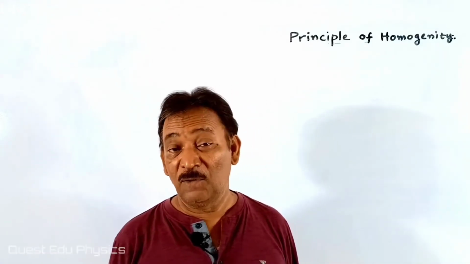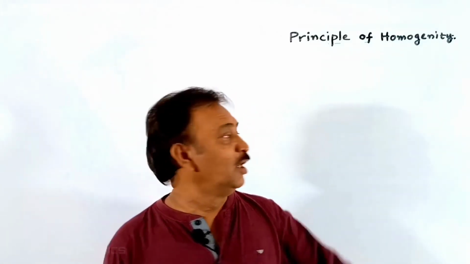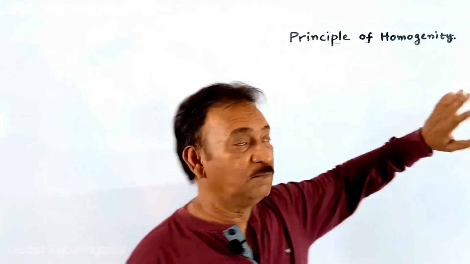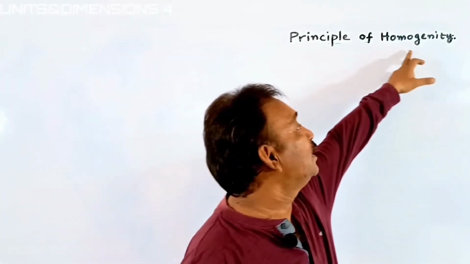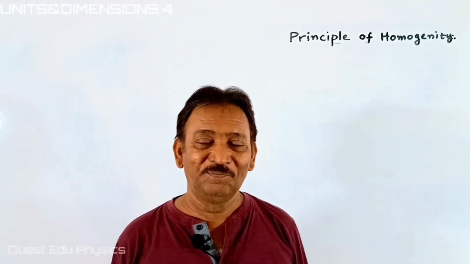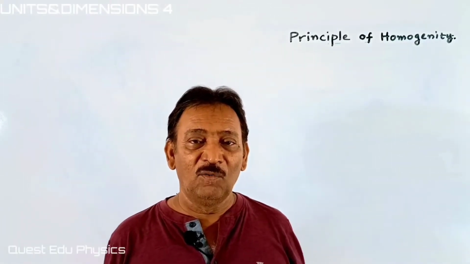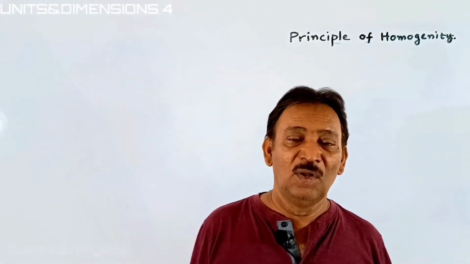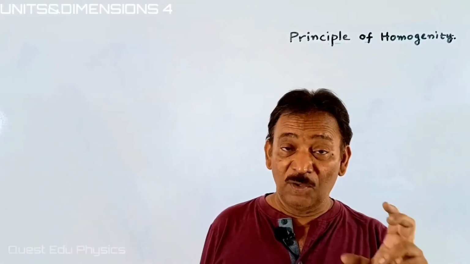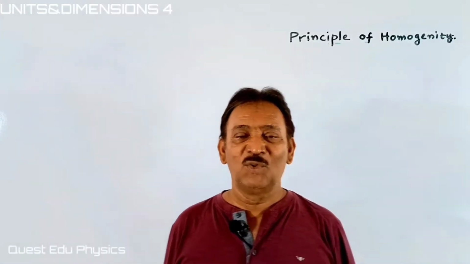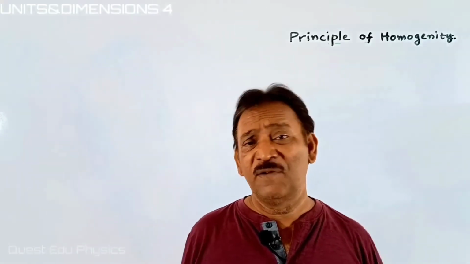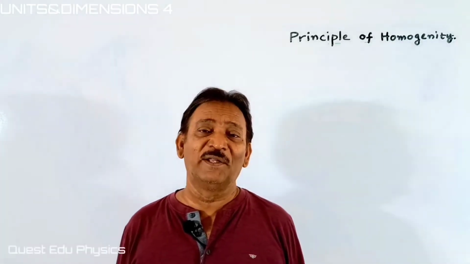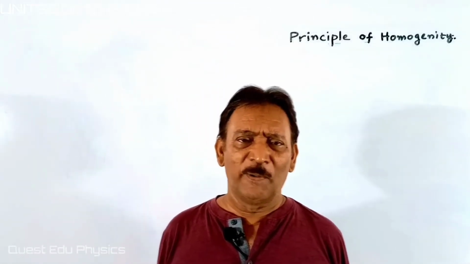Principle of homogeneity. If you watch this sentence, you will understand principle is principle only, and homogeneity means similarity. How we use the principle of homogeneity, we have to understand. Okay, students, everyone knows that birds of same feather sit together is a proverb, I think.